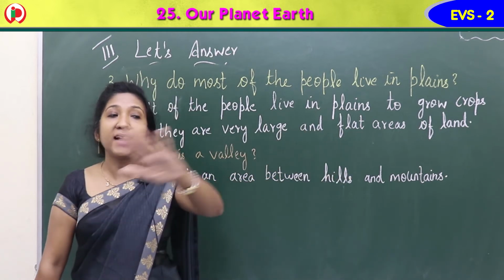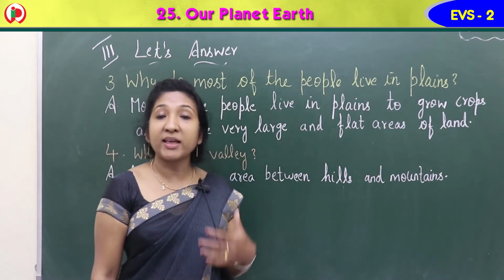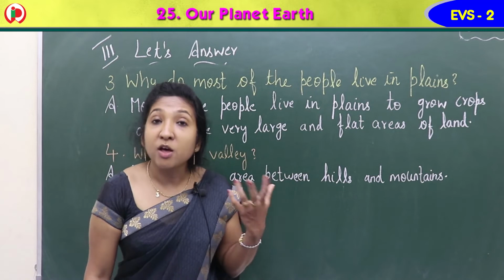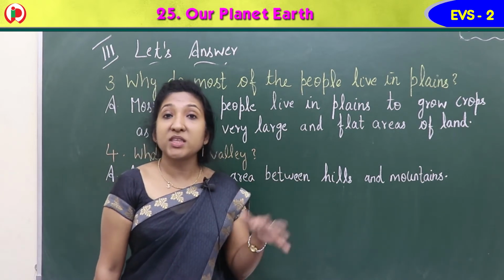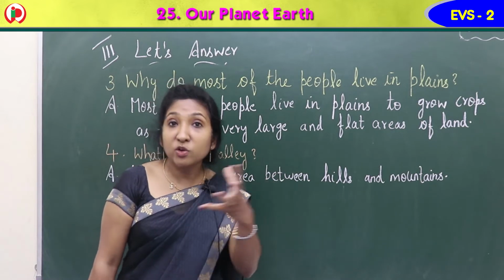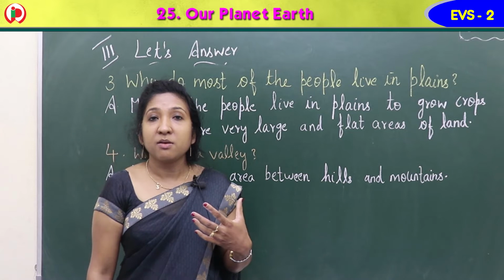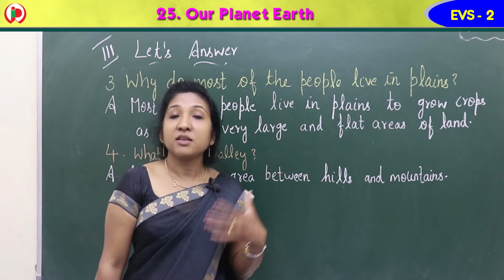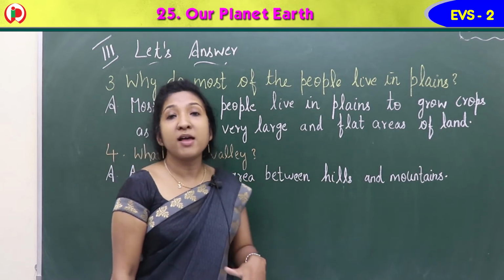A large flat area of land where we can grow crops. We can cultivate different types of crops like rice, wheat, many plants, vegetables, fruits, etc. By that we can live. That's why people are living in plains, a large flat area of land.